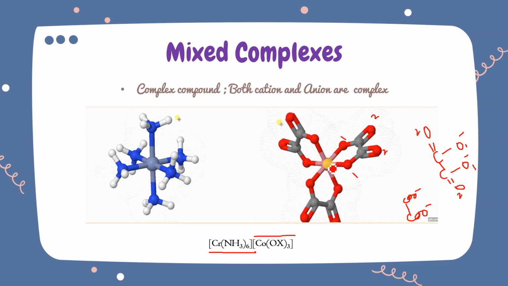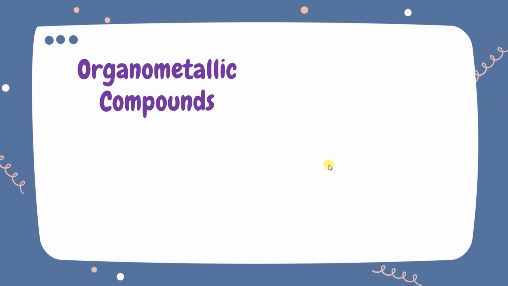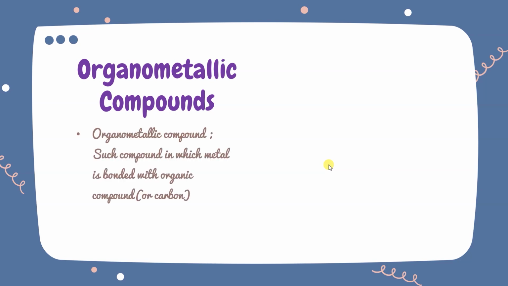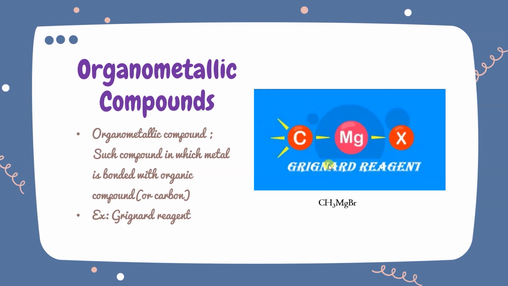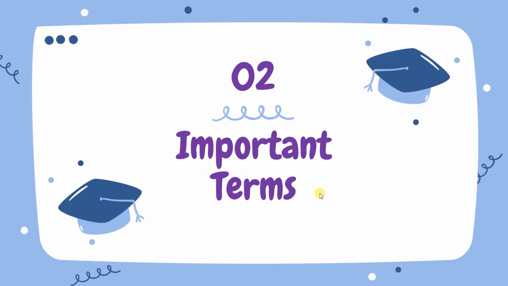Got it? Okay. So now the next thing, organometallic compounds. Organometallic compounds are such compounds in which the metal is attached with carbon. Got it? So that is called organometallic, in which the metal is bonded with an organic compound, that means carbon. And the best example, we have done it so many times, is the Grignard reagent. Here is the metal, and it is attached with the halogen as well as the alkyl carbon, isn't it? This is called the Grignard reagent.